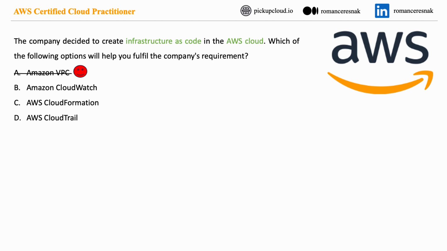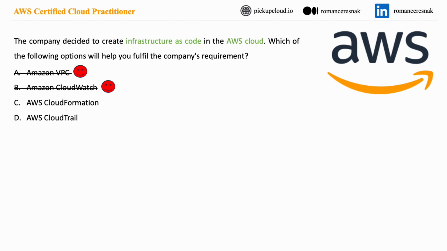Let's check the option B. Amazon CloudWatch is a monitoring and observability service that allows you to collect and track metrics, collect and monitor log files, and set alarms to get notified about specific events in your AWS resources. It is useful for monitoring and managing an infrastructure, but it is not primarily used for infrastructure as a code purpose, so this option is not correct as well. Let's check the option C.